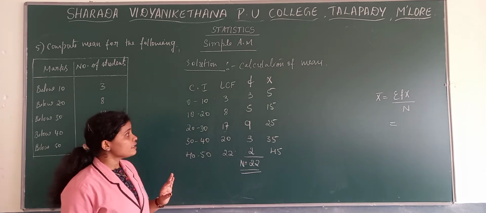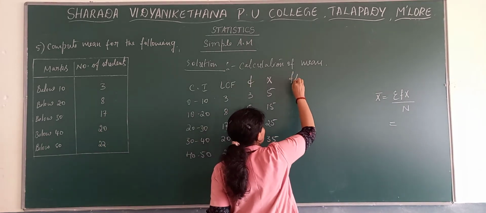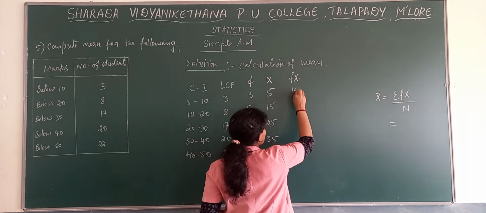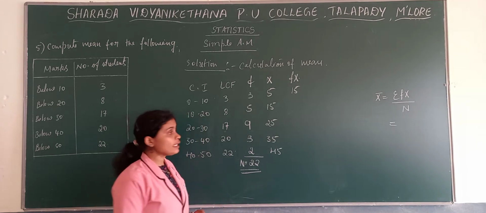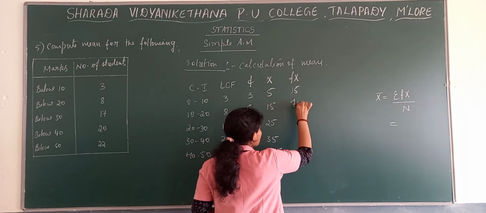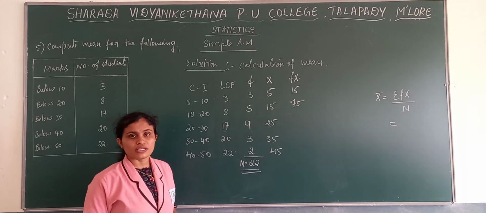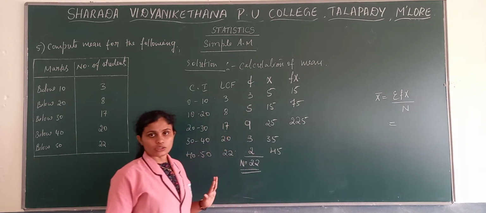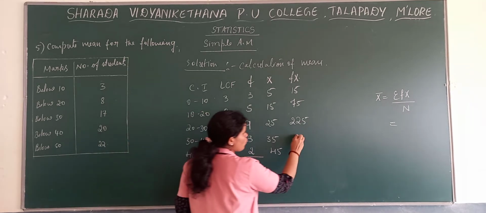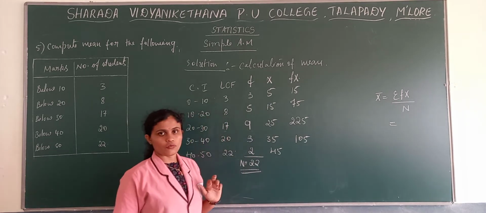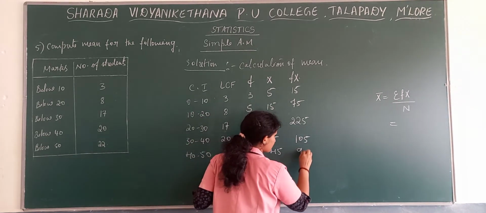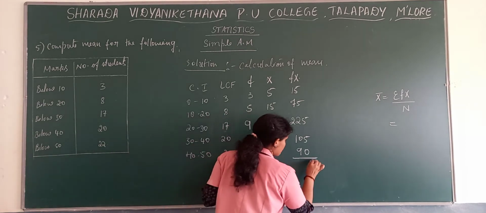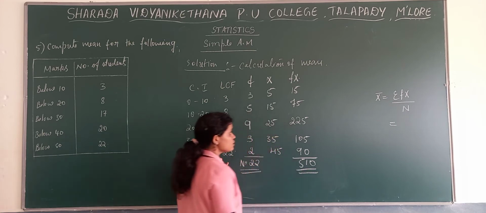That is X. Then the last column, F into X. 5 into 3, that is 15. 15 into 5, then we get 75. 25 into 9, we get 225. 3 into 35, then we get 105. 2 into 45, then we get 90. Then if we total it, we get 510.